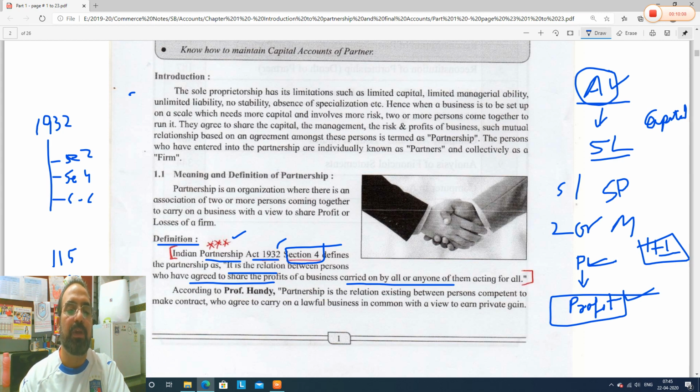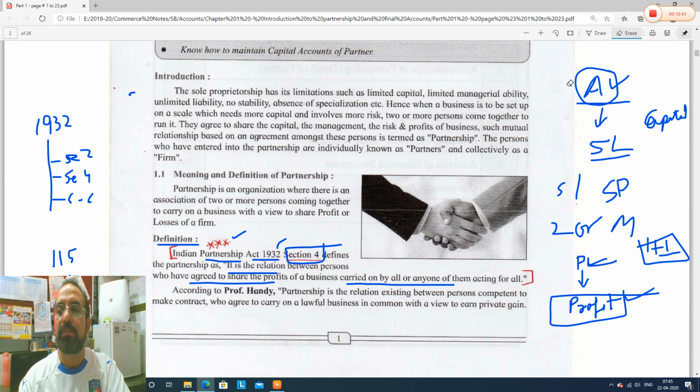Either all of them will do the partnership business, or for example, C is busy with other work and has other businesses to take care of. So A and B also can carry the business, but C will still be the partner. It is not necessary that he has to take active participation in the management of the business throughout the year, not necessary. So it is said business carried on by all or any of them acting for all.